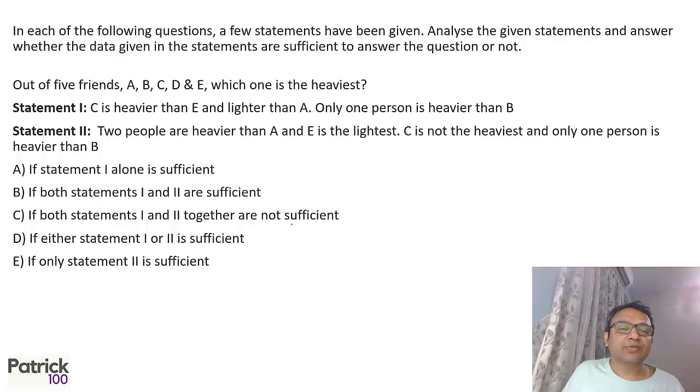Which one is the heaviest? Let's look at the first statement. C is heavier than E and lighter than A. Only one person is heavier than B, but we don't know who. It could be A who is higher, or D. We don't know about that. So with the first statement you can't answer the question.